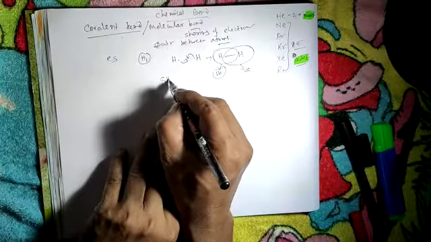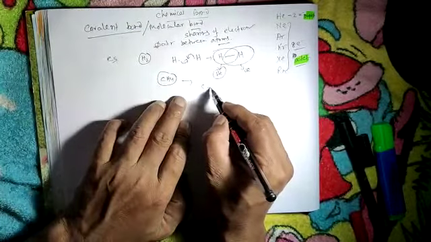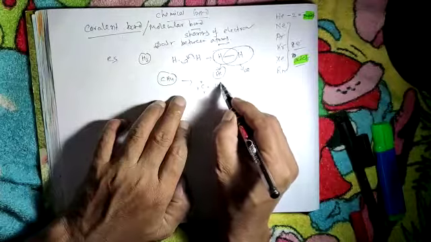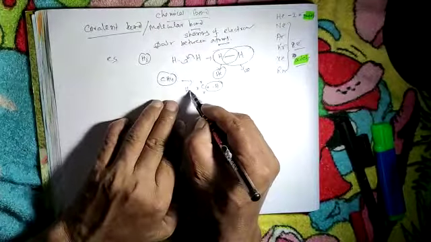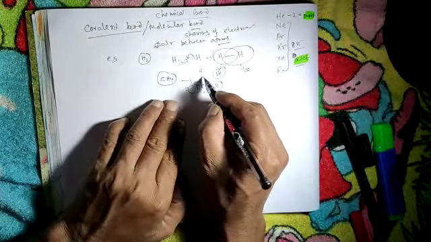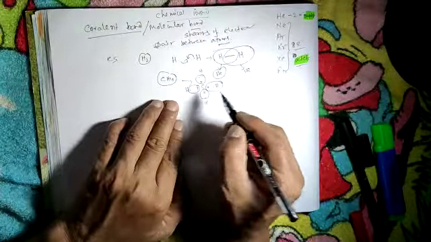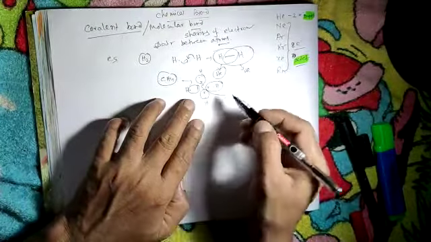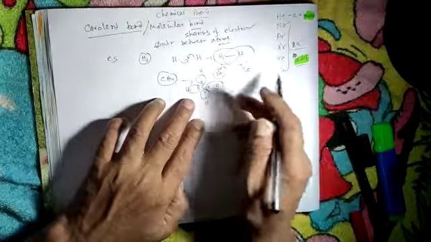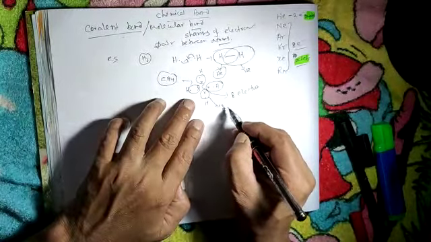Another example, carbon, CH4, methane. In the case of carbon, it now has 8 electrons in the outermost shell after forming this compound, and in the case of hydrogen it is 2 electrons.